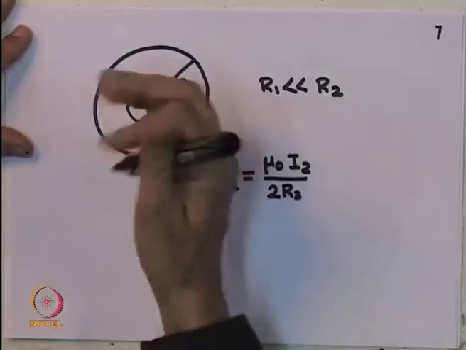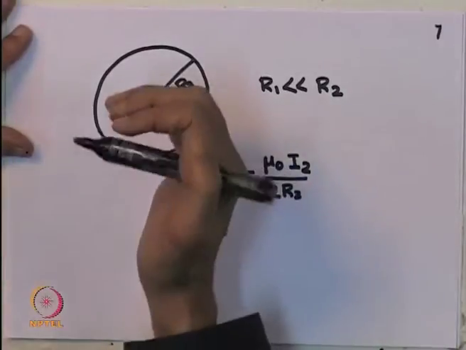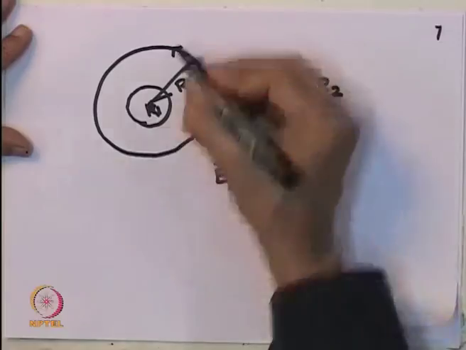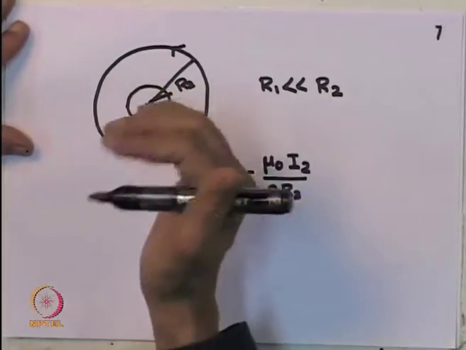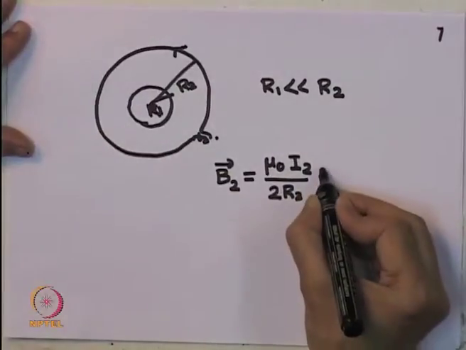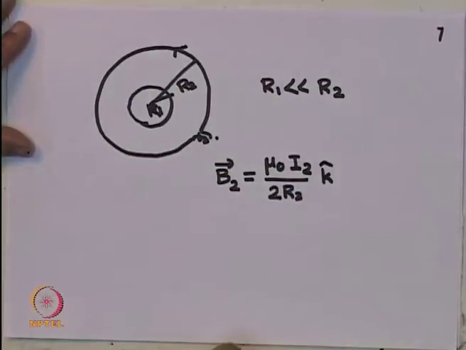Once again, I could give it a direction, let us say the z axis, because I could make the current flow that way. If I use the right handed rule, that could be this direction.